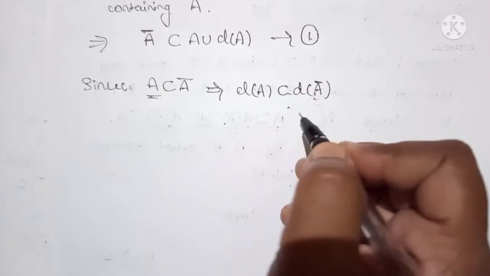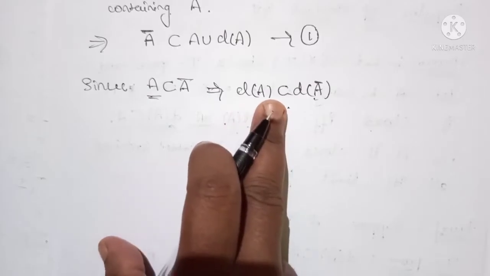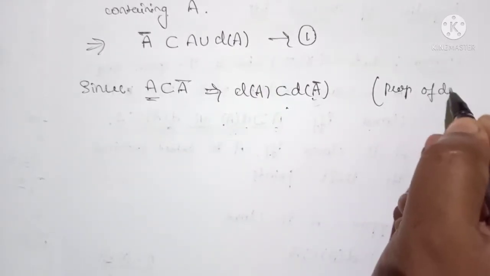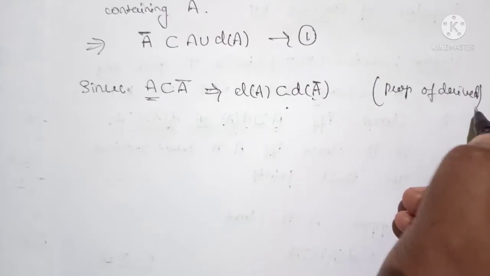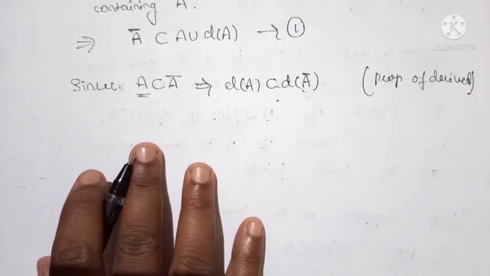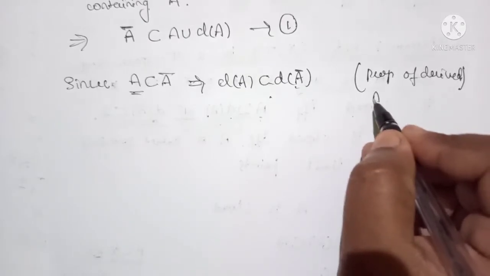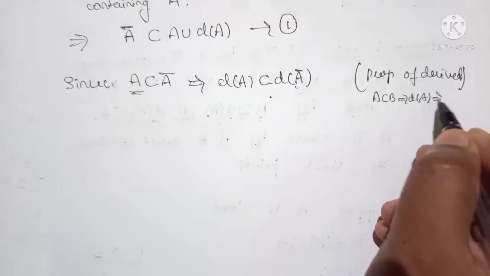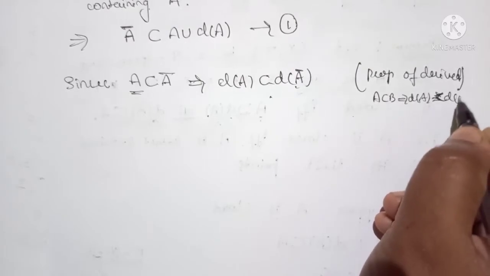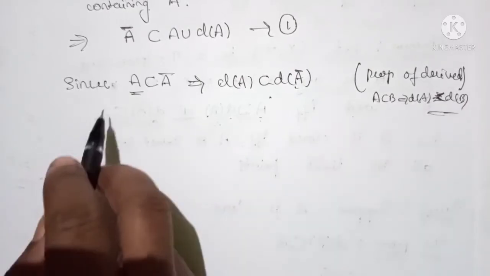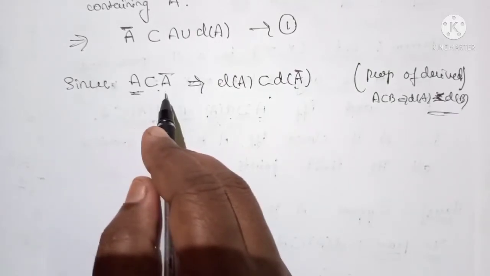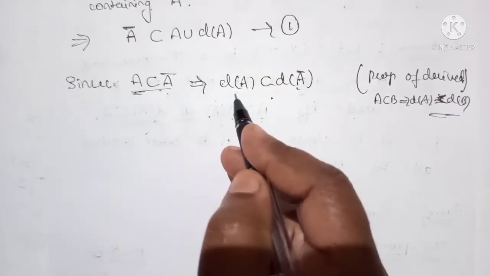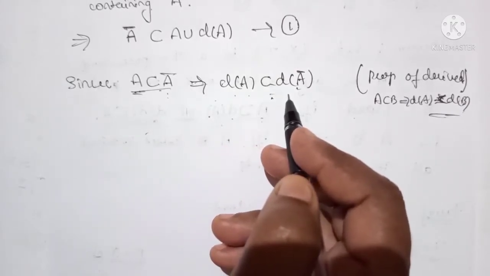This is by the properties of the derived set, which I proved in the part 1 video. If A is a subset of B, then derived set of A is a subset of derived set of B. Therefore, D of A is a subset of D of A closure.